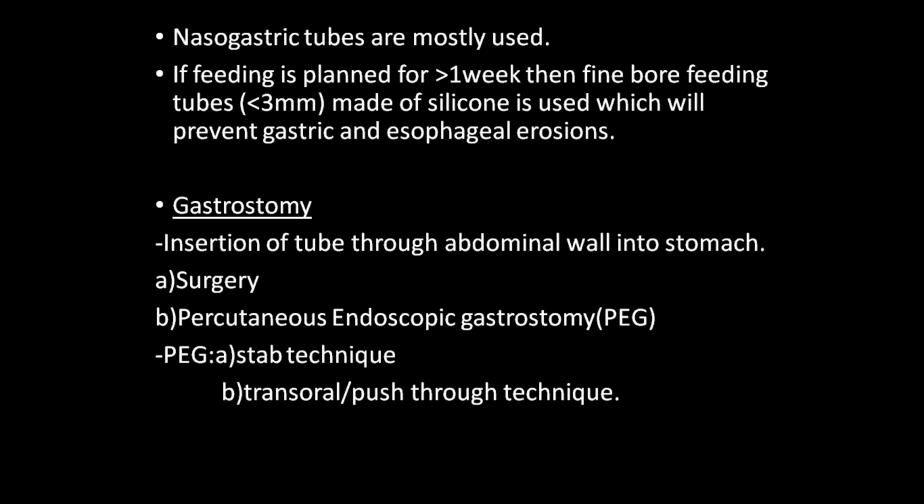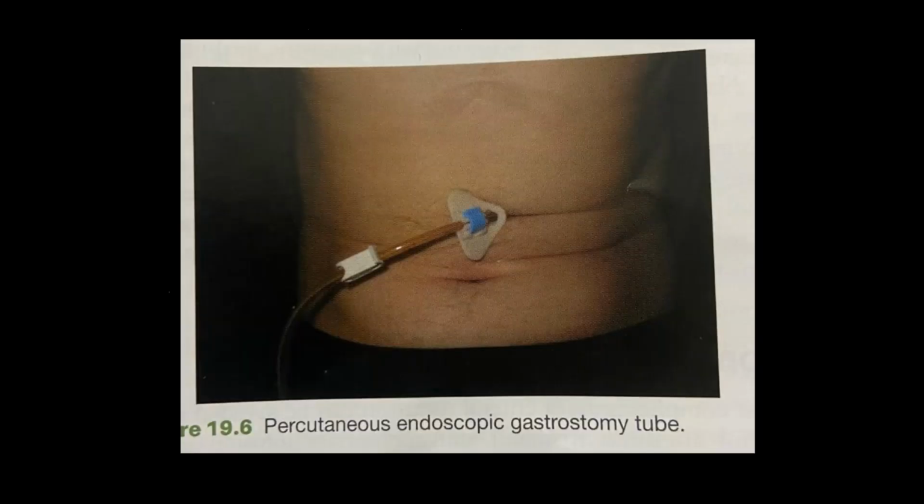Then through that you can give feeding. That is the stoma gastrostomy.